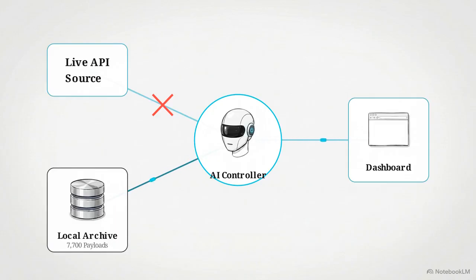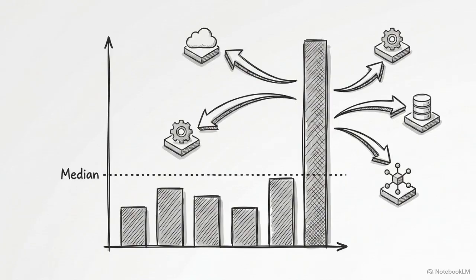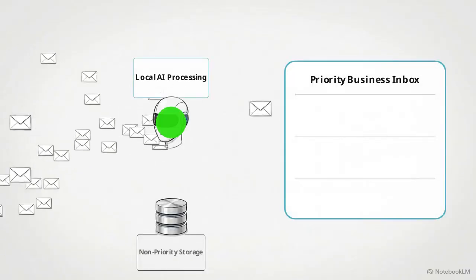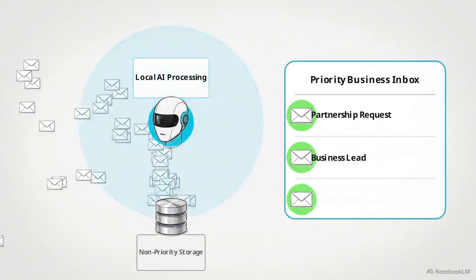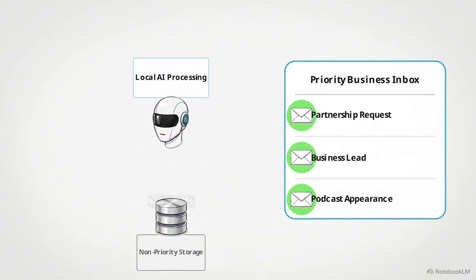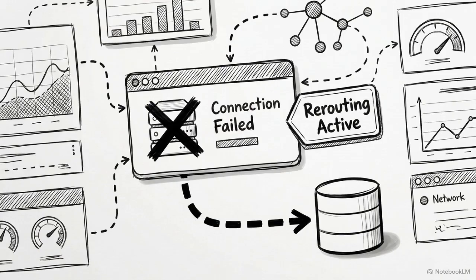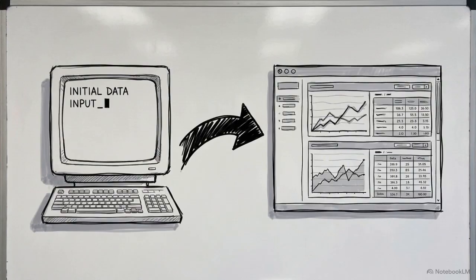In the Content tab, the AI identifies which posts are performing above the median and suggests how to adapt that specific logic for different platforms. The Inbox tab uses local processing to filter through thousands of entries, automatically flagging business inquiries and partnership requests. This capacity to dynamically bypass fatal errors in real time is what defines a truly autonomous system. In a single night, the process moved from a text prompt to a functioning multi-platform management system.